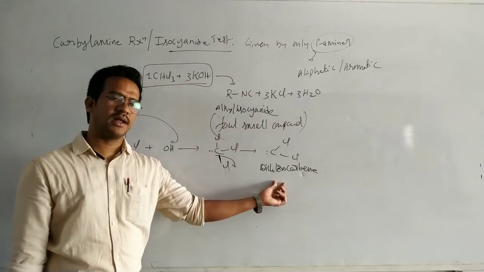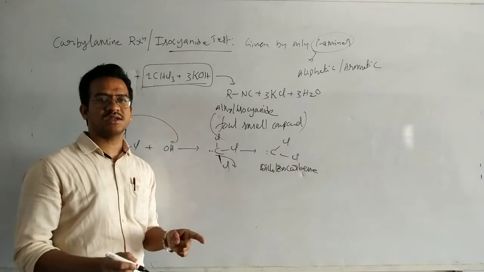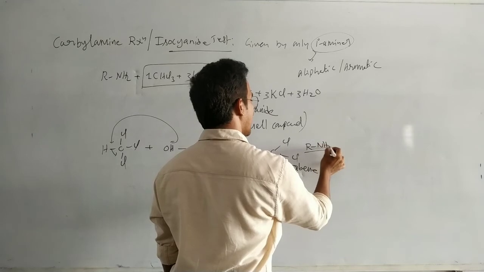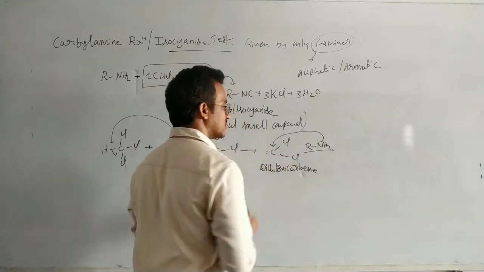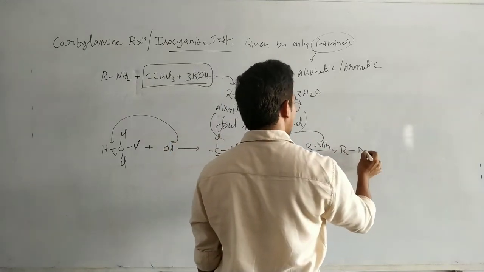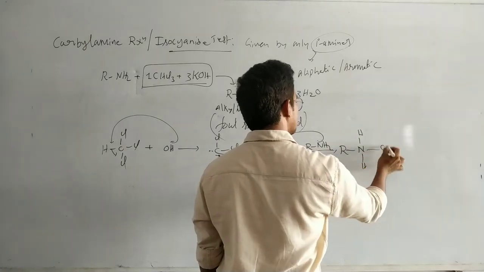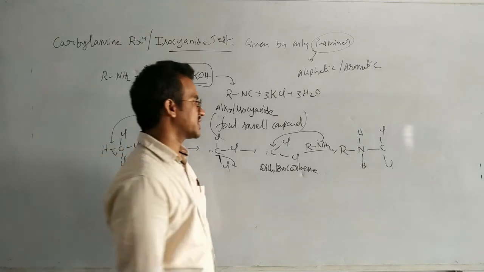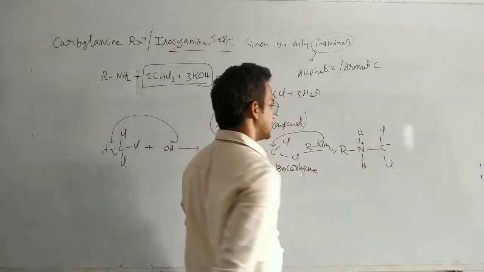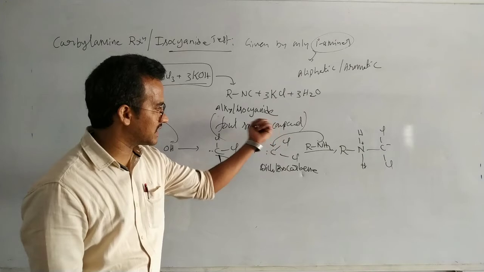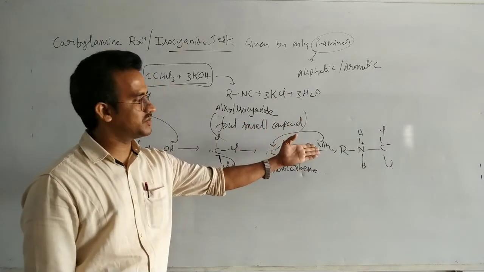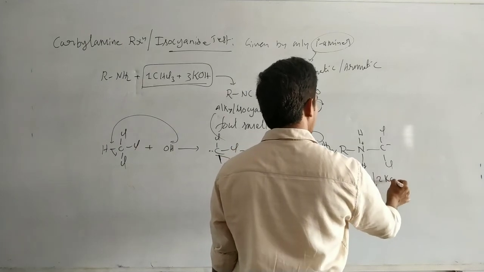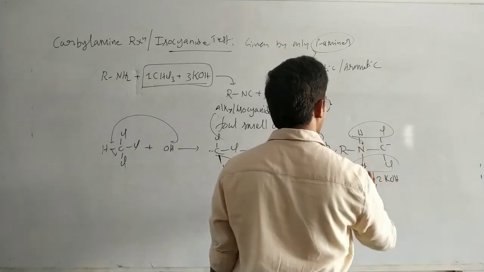Now this carbene has 6 electrons, so it is electron deficient and acts as an electrophile. The amine is the nucleophile and attacks it. So we get R, N, H, H, C, Cl, Cl. Nitrogen carries a positive charge and the carbon carries a negative charge, because the carbon gains electrons from the nitrogen donor. Next, by treating with a further 2 moles of KOH, loss of HCl takes place.